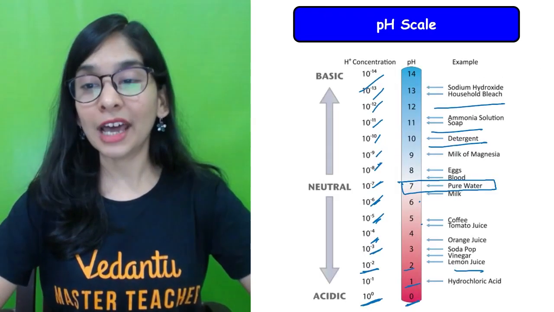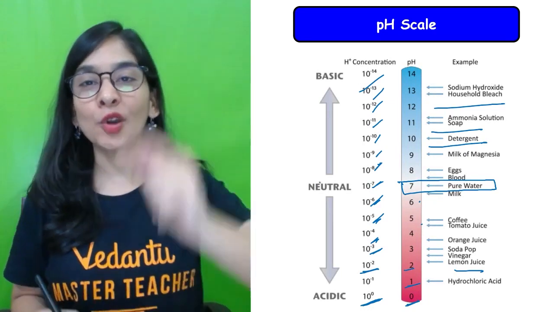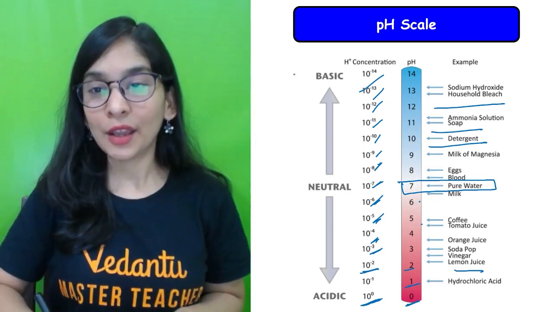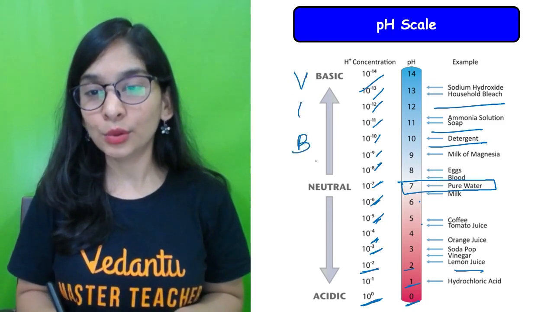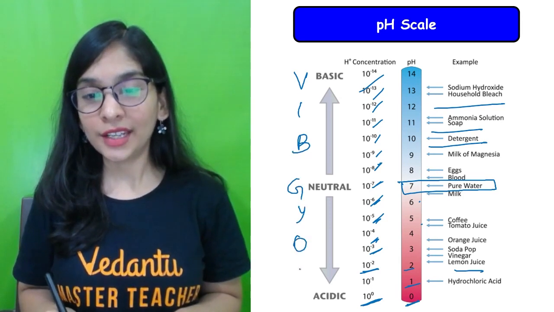You can remember the colors also. Let me tell you how. Just remember VIBGYOR. It's like the rainbow that you see, and write it on this scale. Violet, indigo, blue, green, yellow, orange, red.